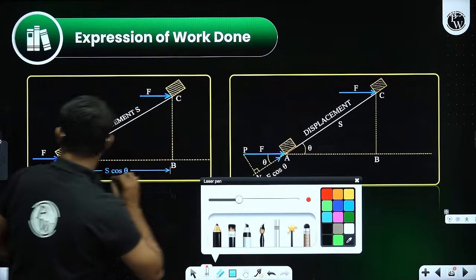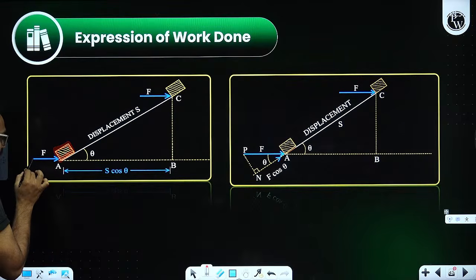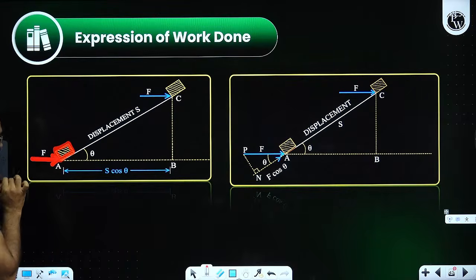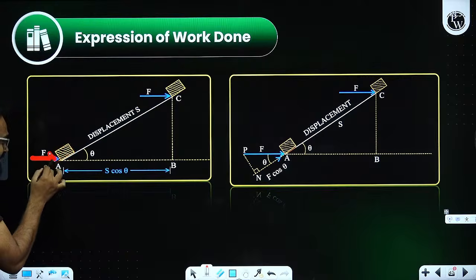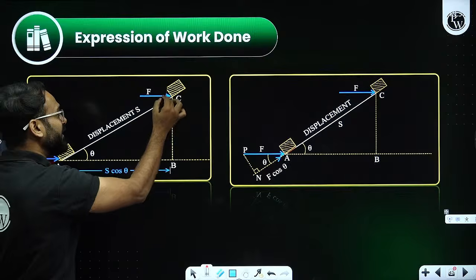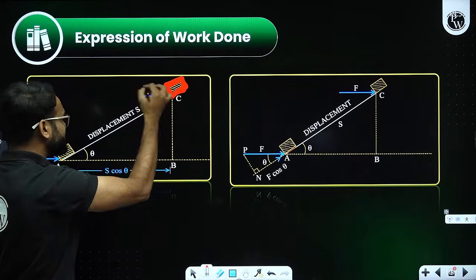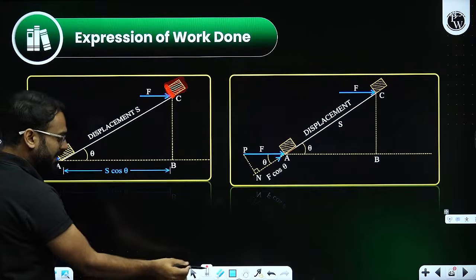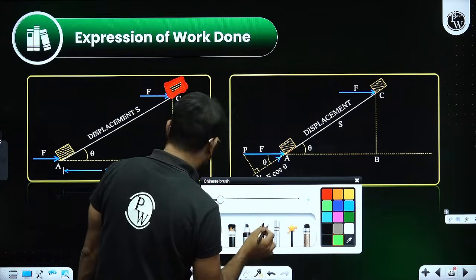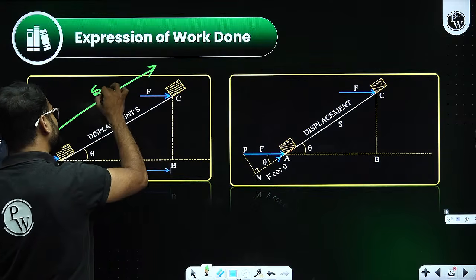So there is an object, and the force is applied in this direction. Now the body is moving upward, and finally reached at this point. So the displacement that you are going to observe, sir, this is the total displacement.